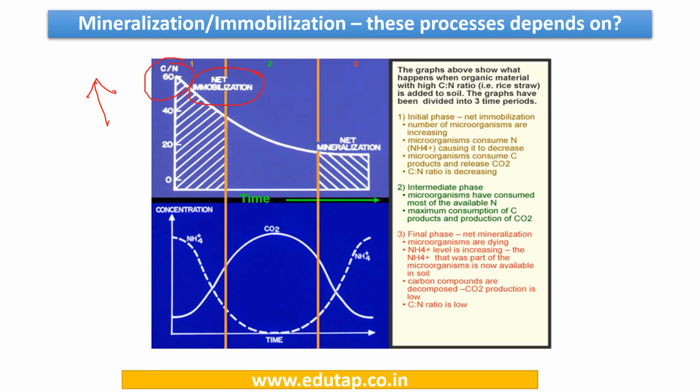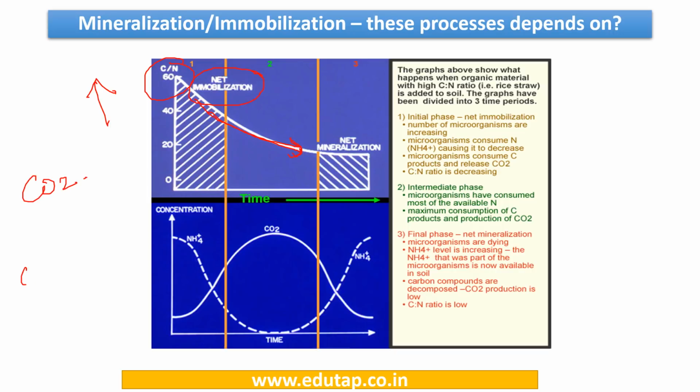Right? And then after that, you need to understand the process here: when immobilization starts, that means the amount of carbon would start reducing. Now, why would it start reducing? Because the organisms are already using nitrogen and they are decomposing carbon and releasing carbon dioxide.